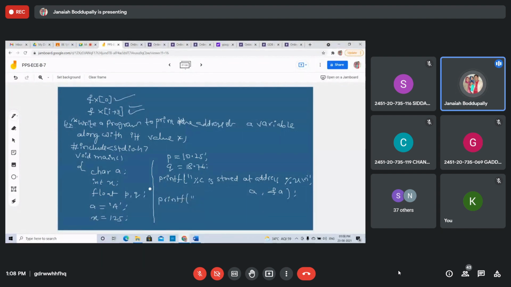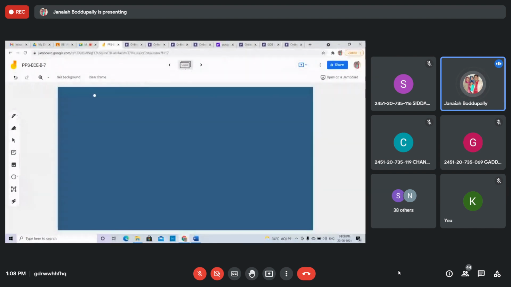Printf. X is an integer, that's why percentile D is stored at address. What is the address? Variable is X and ampersand X. To display the address of X use percentile U. Next, one more printf to print the float values.